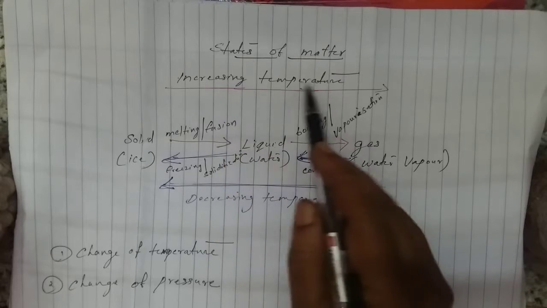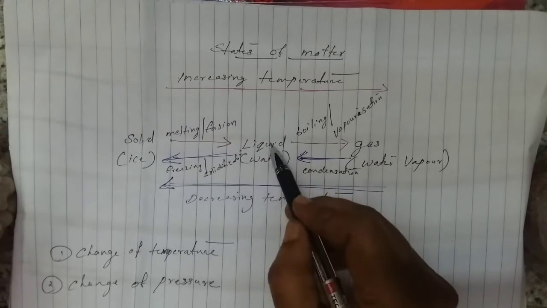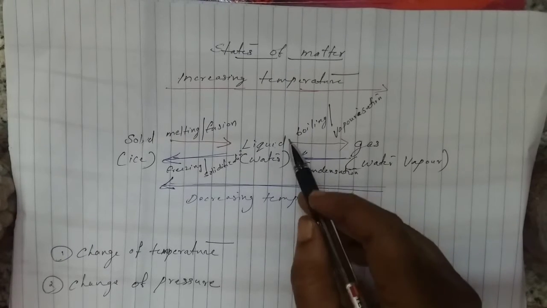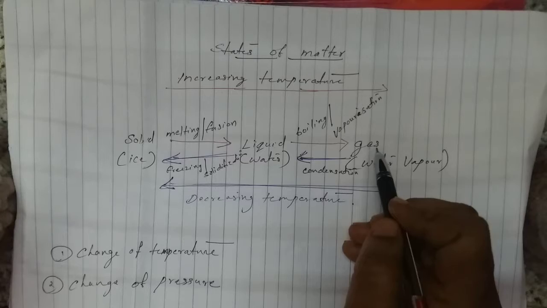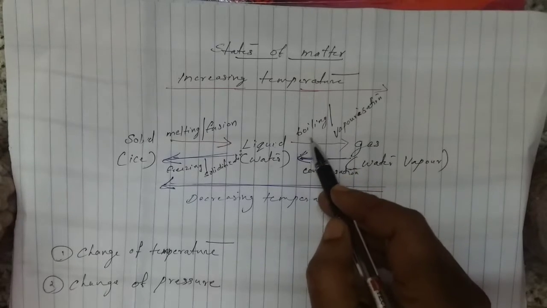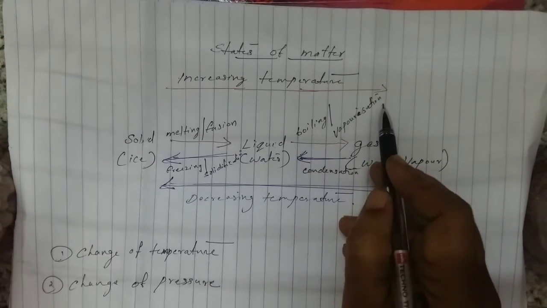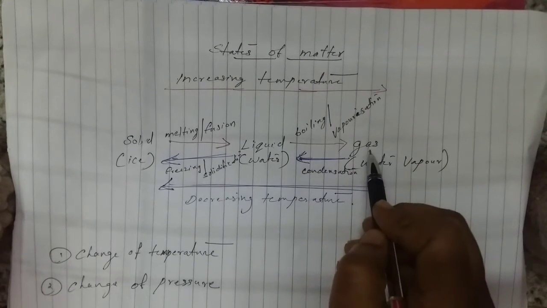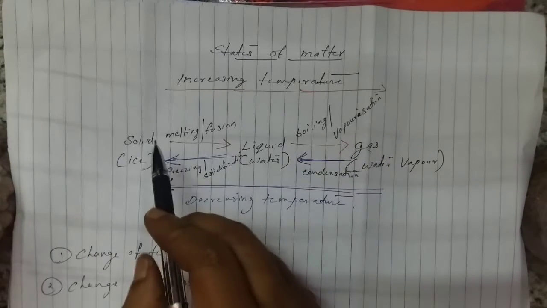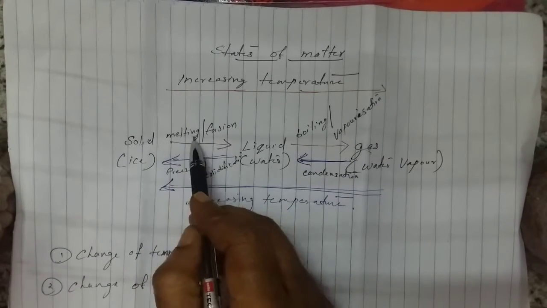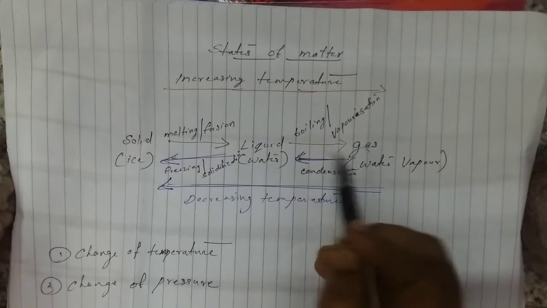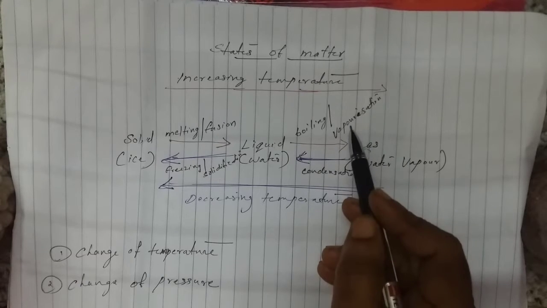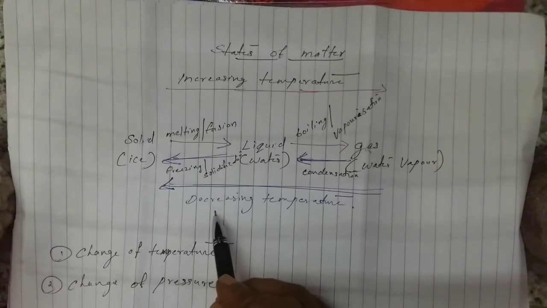Next, again we are increasing temperature. Now it is in the liquid form. So the liquid form changes to gaseous form while increasing temperature. That process is called boiling or vaporization. So by boiling or vaporization, liquid changes to gas. So here solid changes to liquid by melting or fusion, and liquid changes to gas by the process of boiling or vaporization. Now we see decreasing temperature.